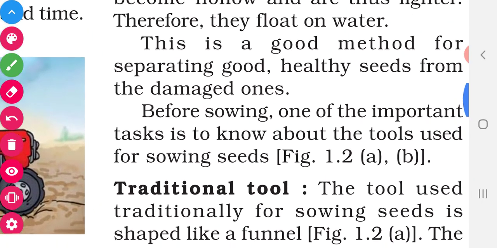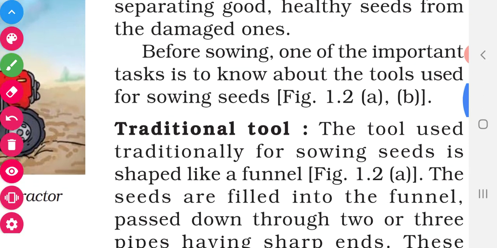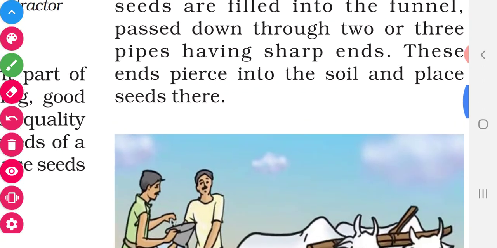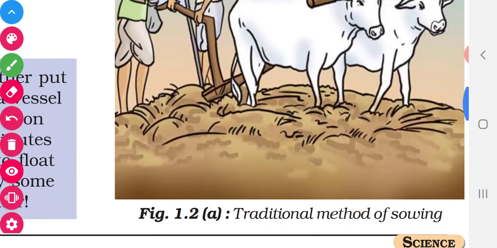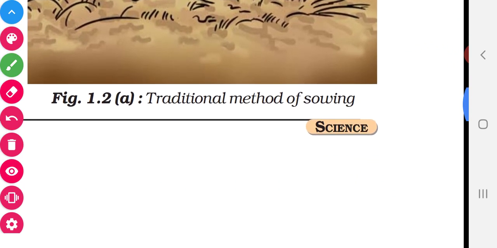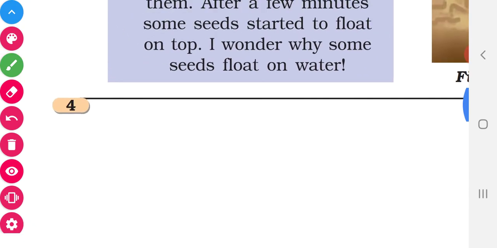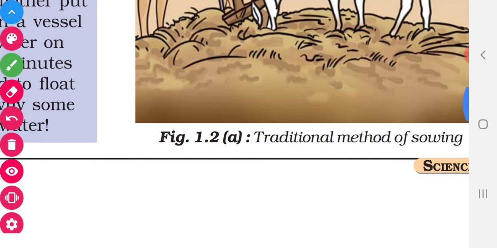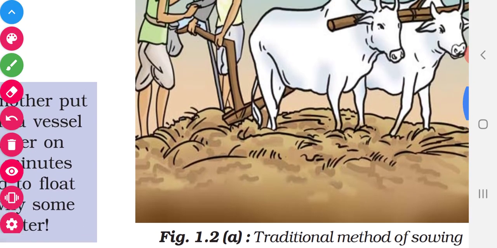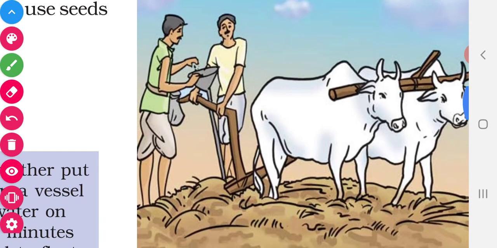Now let us see what are the tools used for sowing. Now come to the figure on page number 4. Come to figure 12.1.2a. See, these two men are sowing the seeds with the help of the plough.